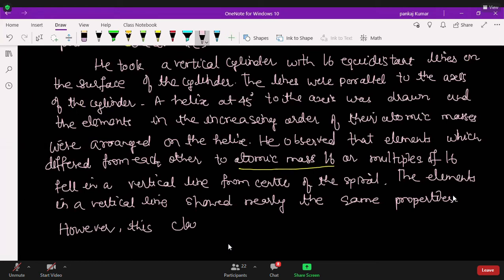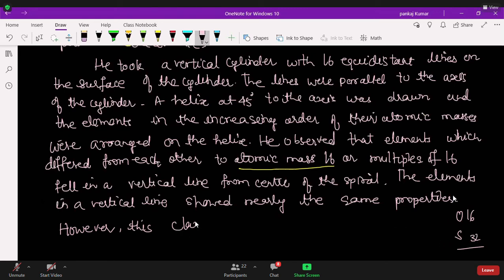It shows multiple means one will be 16, the other will be 32. One will be oxygen, the next will be sulfur. So if this is 16, this will be 32. This is the multiple, on the same group, in the 18 groups. They are matching almost as multiples of 16.